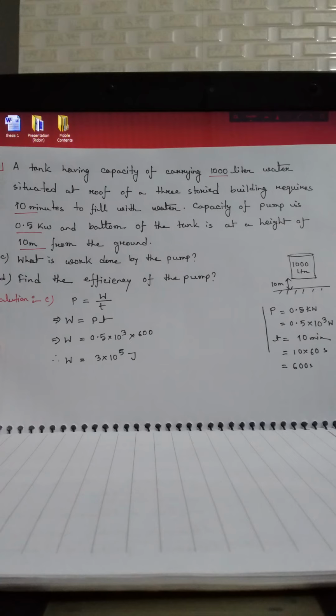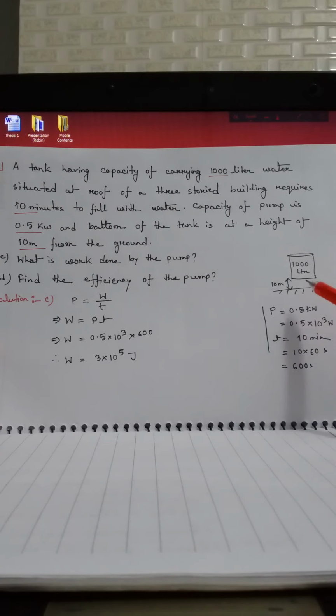Whenever a question related to work done comes, sometimes it is asked this way: what is the work done by the pump? That means the maximum work the pump can do, and that is required here. Sometimes the question comes this way: what is the work done by the pump to lift the water? That means that is not the maximum capacity or maximum work done by the pump.